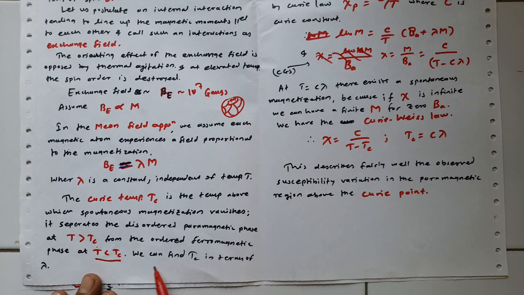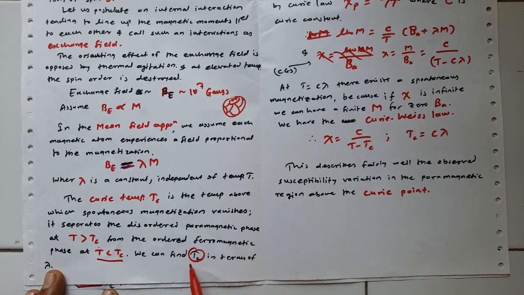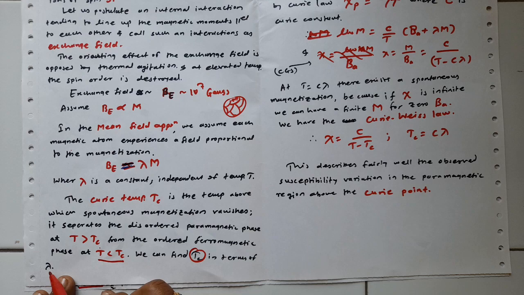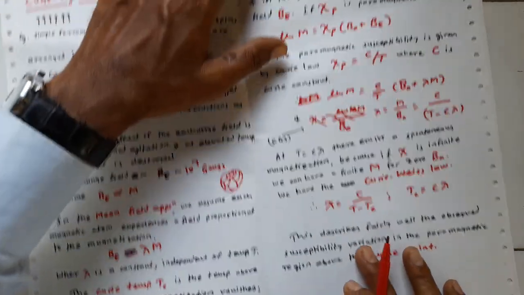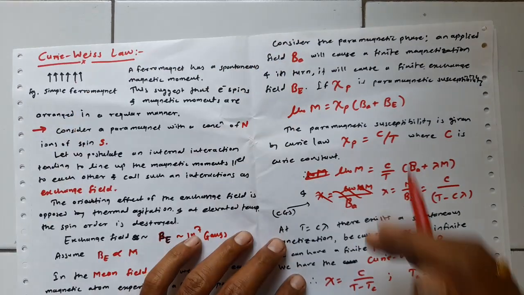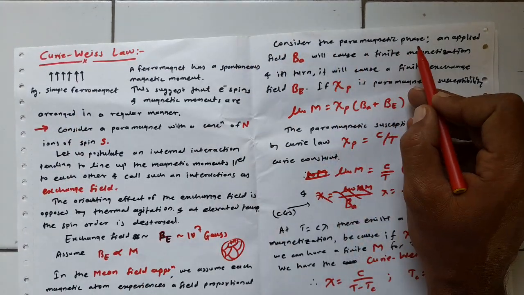So, we can find this Tc in terms of lambda. What is the motivation to find the Tc? Now, consider the paramagnetic phase.